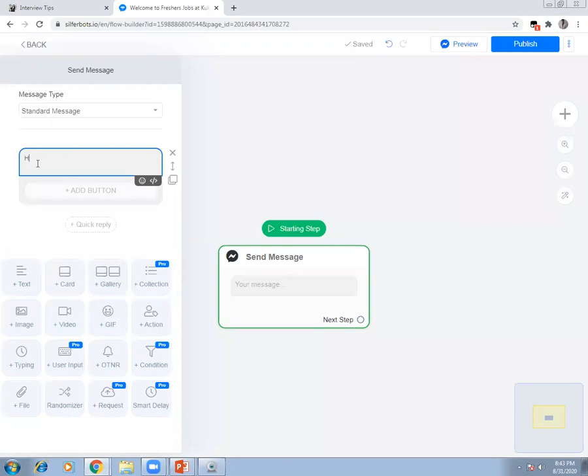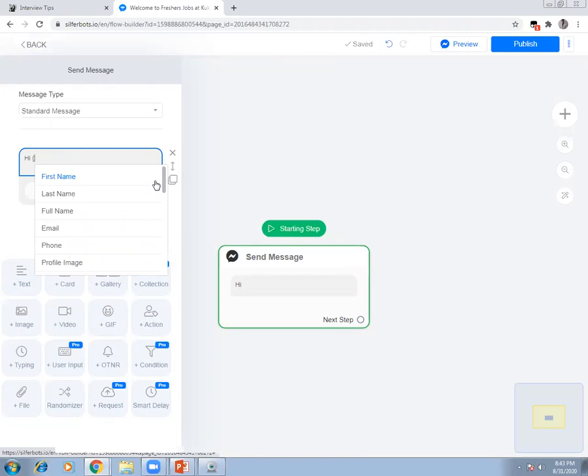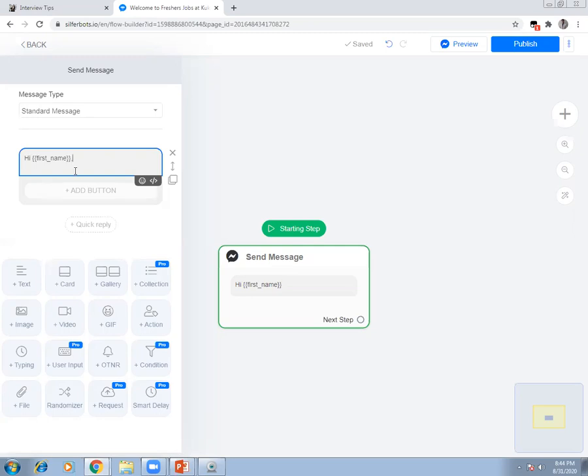I can simply say hi, and I'm going to take a tag. This is something that will give you a tag. So I don't know your name. I don't know who is visiting my page. So whoever visits, they have declared in Facebook their first name, last name, middle name. So whatever they have declared, pick the first name. Okay, hi, first name. Welcome to my Facebook page.